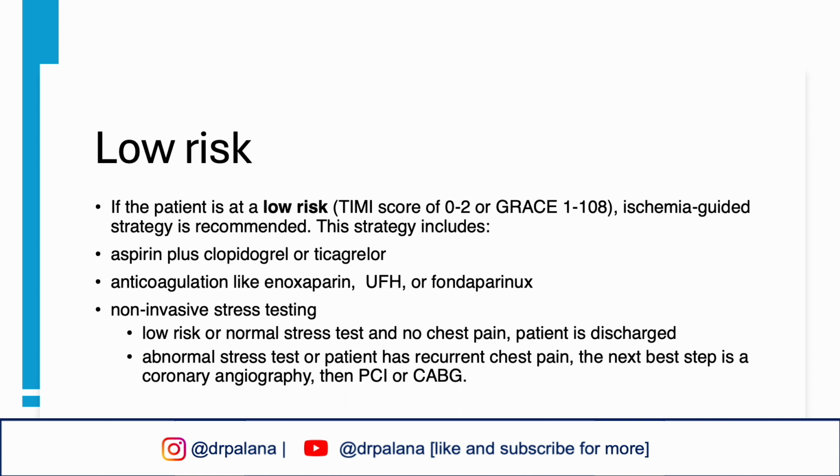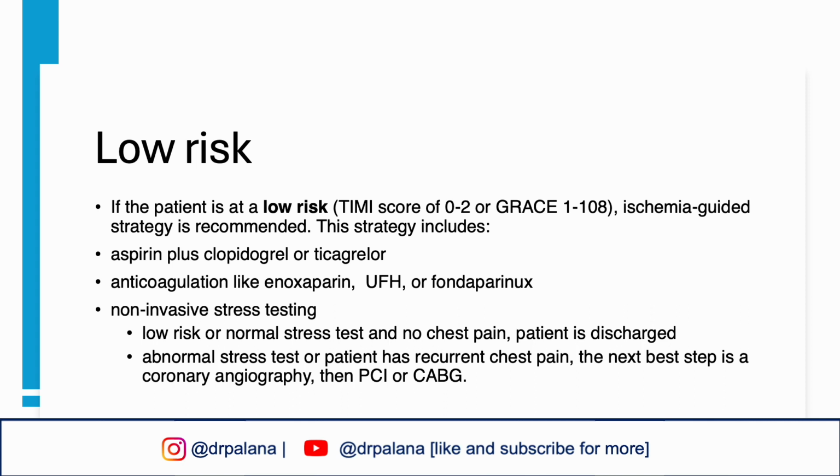If the patient is at low risk, TIMI score of 0 to 2, or a GRACE score of 1 to 108, then ischemia-guided strategy is recommended. This strategy includes, again, dual antiplatelet therapy of aspirin plus either clopidogrel or ticagrelor, anticoagulation like enoxaparin, unfractionated heparin, or fondaparinux, and non-invasive stress testing.